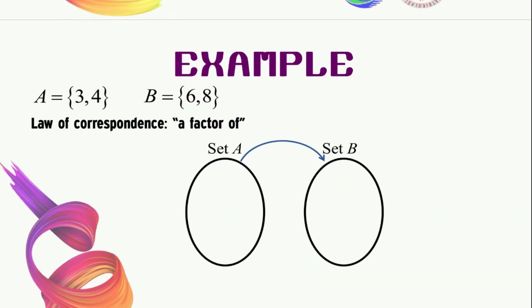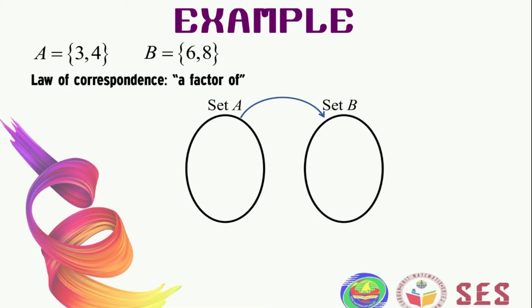Let us discuss this example where we will try to represent this function as mapping. We have set A with the elements 3 and 4, and set B, which is 6 and 8, and we have the law of correspondence, which is a factor of.